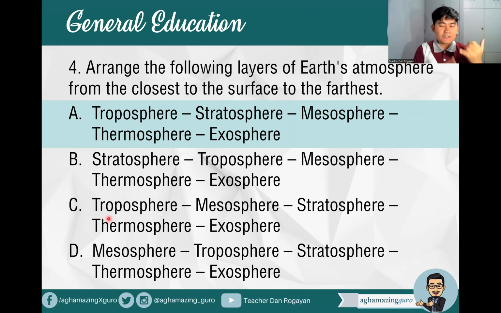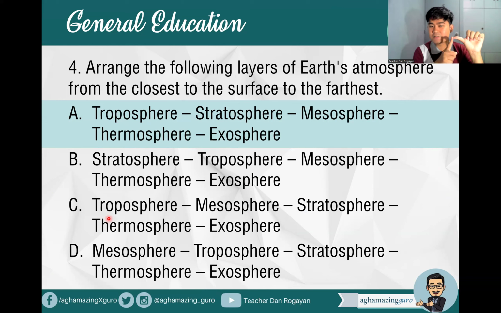Okay. So in troposphere, weather happens, weather occurs, water vapor is concentrated. Stratosphere, you can find the ozone layer. Mesosphere, you can find the meteor shower or the shooting stars, right? That's where the shooting stars can be seen. Thermosphere, you can find the northern and southern lights, the auroras, aurora borealis, the northern lights, and aurora australis, the southern lights.